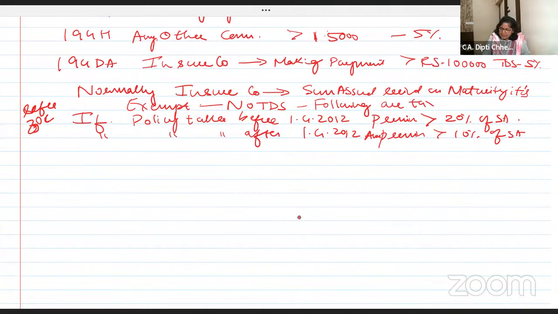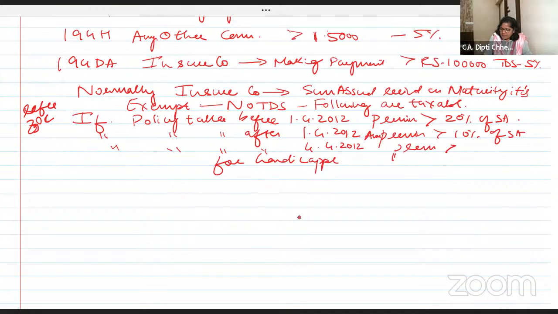Following are taxable. क्यों taxable है? Suppose the policy is taken after 1st April 2012 for handicapped, then premium greater than 15% of the sum assured. हैंडीकैप के लिए अगर आपने पॉलिसी ली है और आपका जो प्रीमियम है वो ग्रेटर देन 15% है.